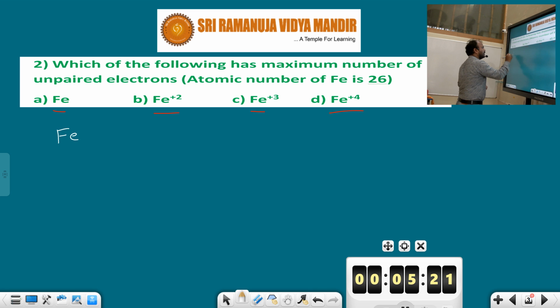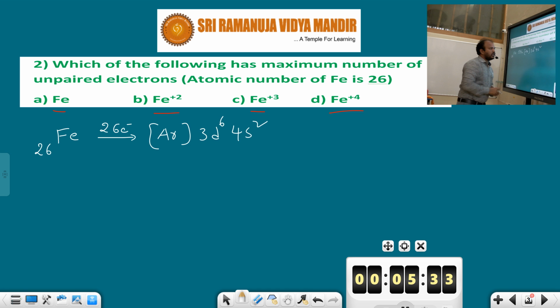So iron, atomic number 26. That many electrons are present in it. So argon 3d6 4s2.